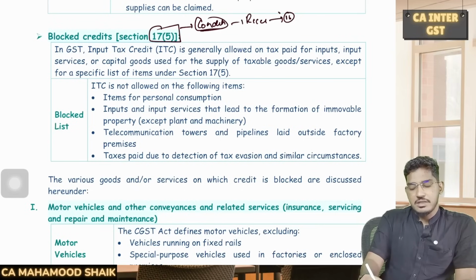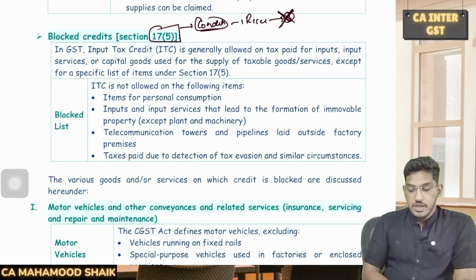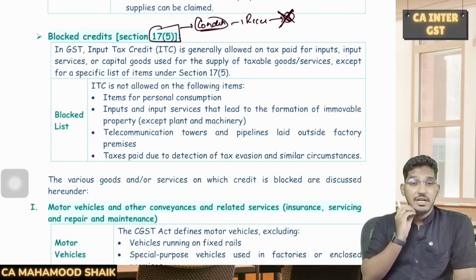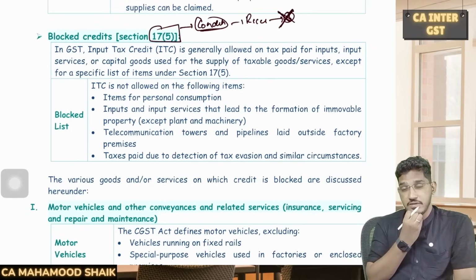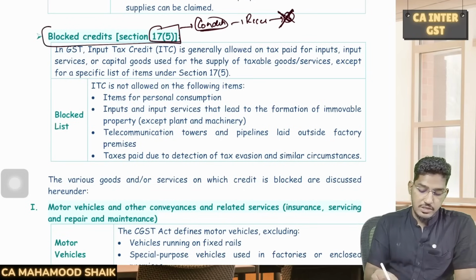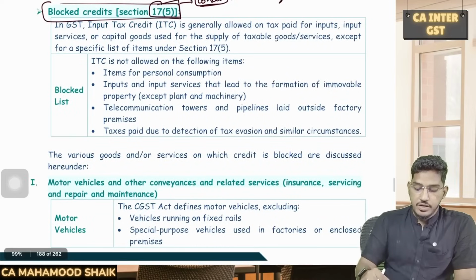But in some circumstances, even if you fulfill all the conditions, there are certain goods and certain services on which you can't avail the input tax credit. Sir, what are those goods, what are those services in respect of which I can't avail input tax credit even after fulfilling all the conditions given under section number 16? So those cases we call blocked credit. So let us try to understand what are those cases where credit is blocked.